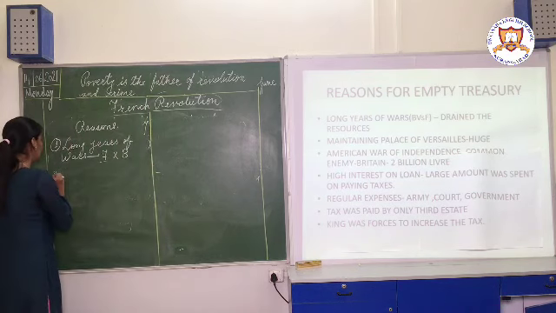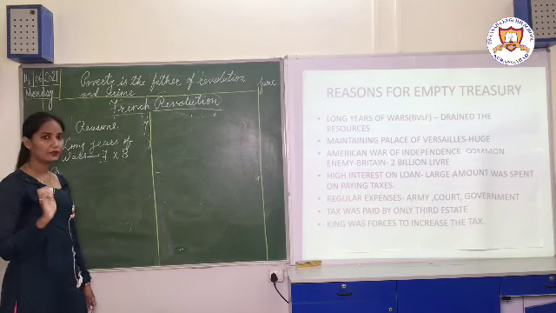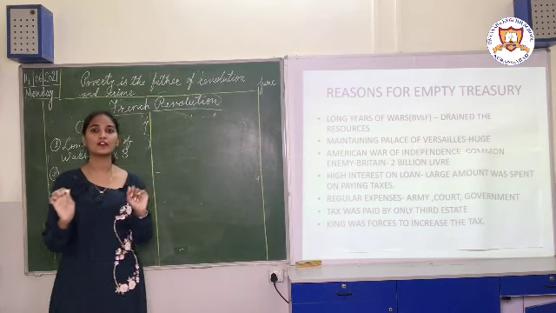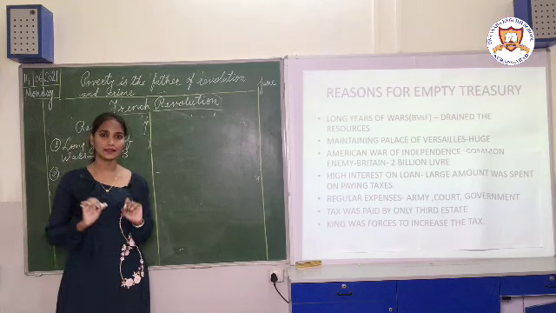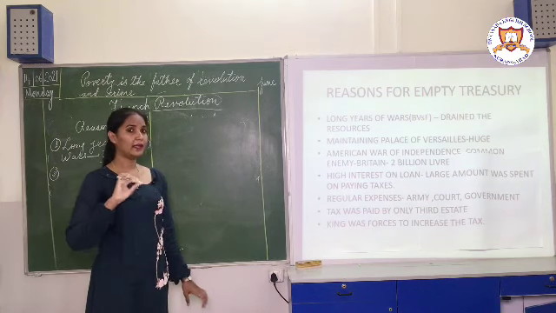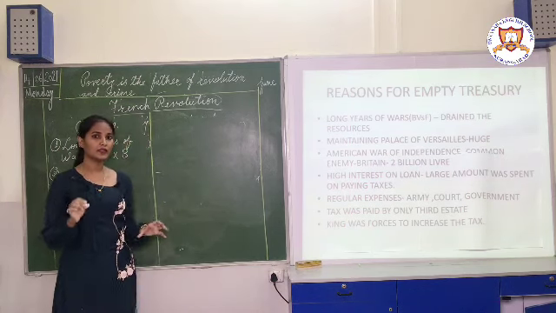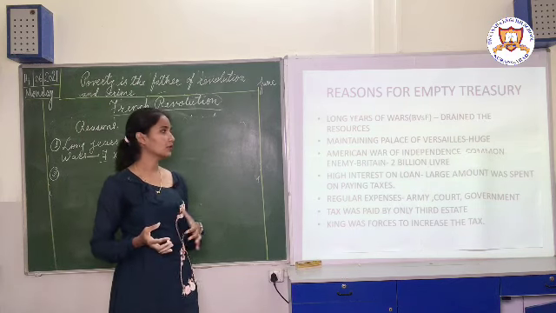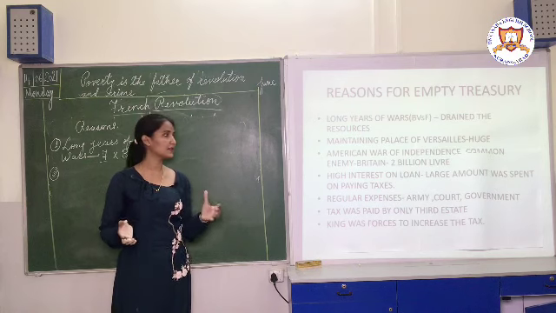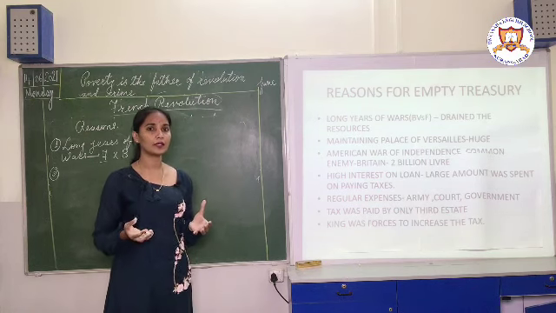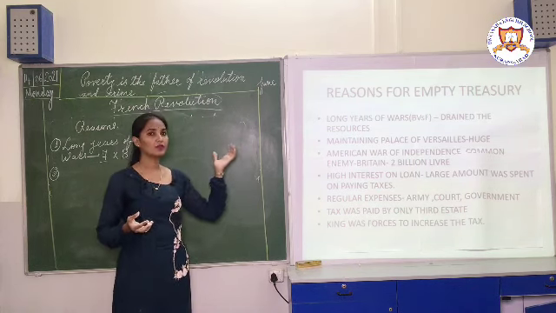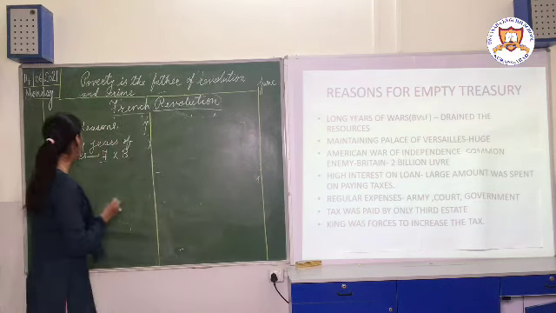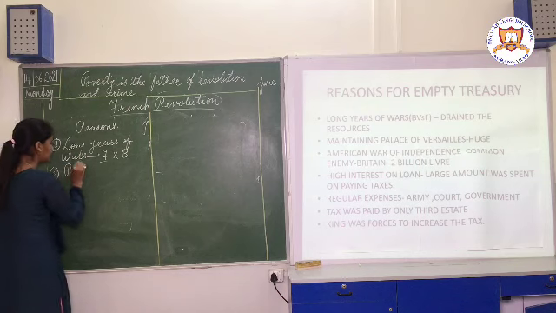Second is that the king was living in a very huge palace, and the name of that palace was the Palace of Versailles. That palace was in Paris. For the maintenance of the palace, the king had to pay a lot of expenses, because that palace was very huge and expensive. So a huge amount of money was spent on the maintenance of the palace. So this was the second reason: the maintenance of the palace.